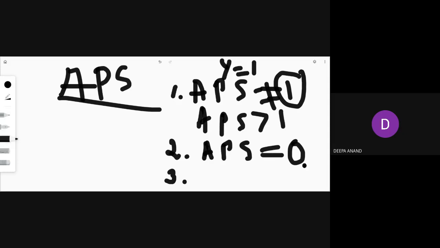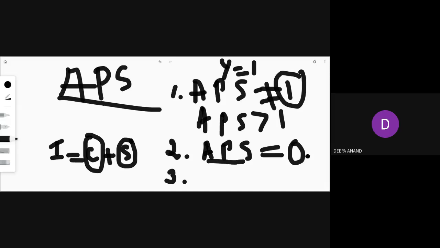See, your total income is used for consumption and saving, that is C plus S. Suppose you are getting rupees 25,000 and you are consuming the full income. You are not saving. In that case, what is your average propensity to save?